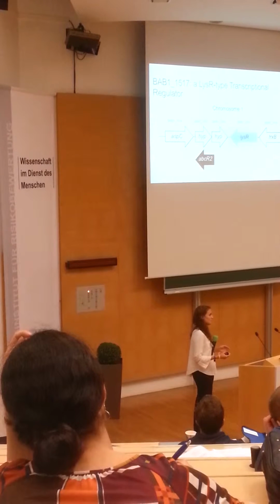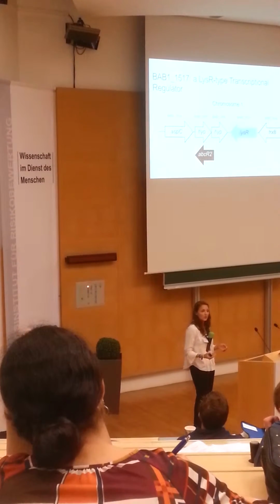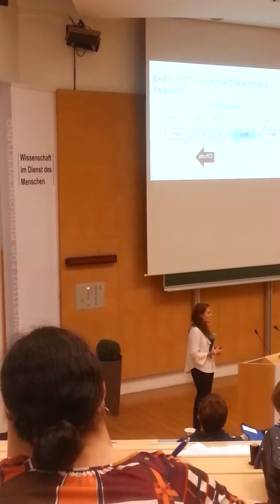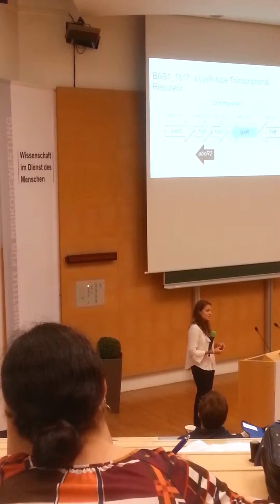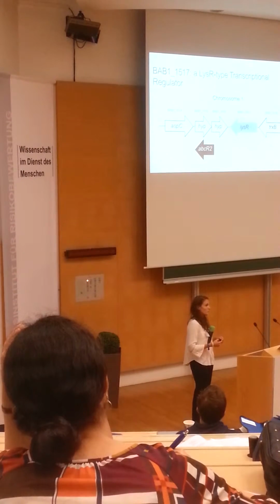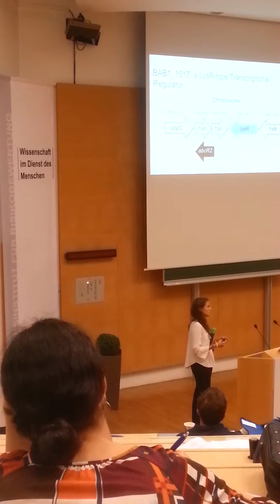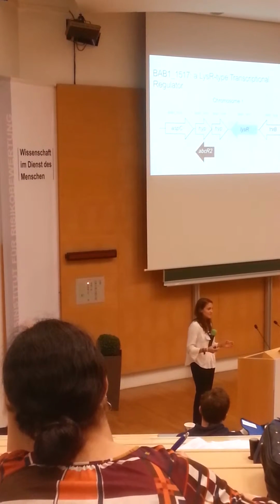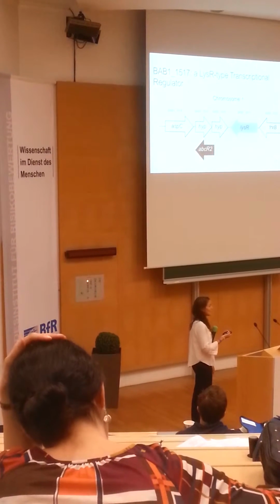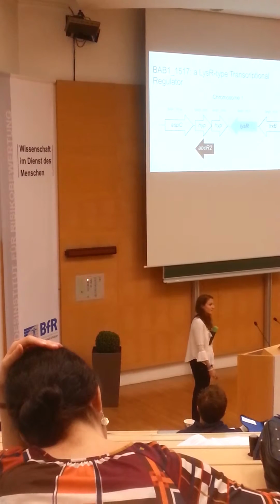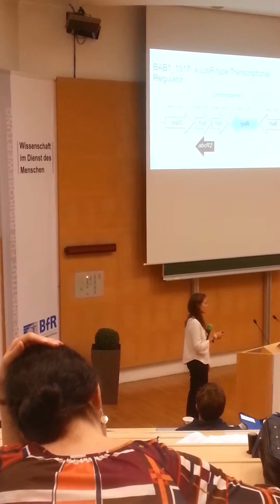So the question that we had was, what's regulating these small RNAs? And if you look at chromosome 1, flanking AbcR2 is a LysR gene. And I didn't mention this before, but LysR genes are known to regulate genes within their vicinity. So this was a prime candidate for potentially regulating AbcR1 and AbcR2.